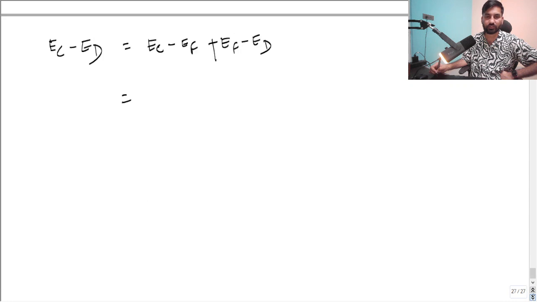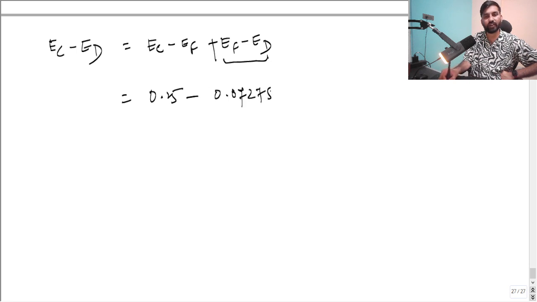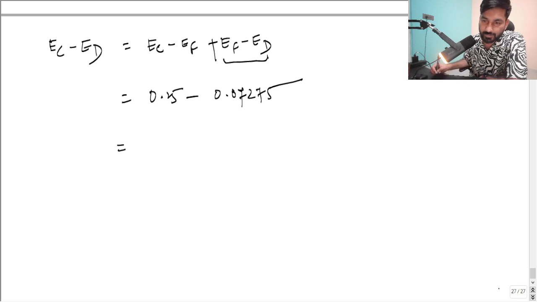So इसको आप लिख सकते हो 0.25, and this is already we have computed, that is minus 0.07275. So what is the next calculation we have to do? We have to just add 0.25, okay? That is the answer for the question.